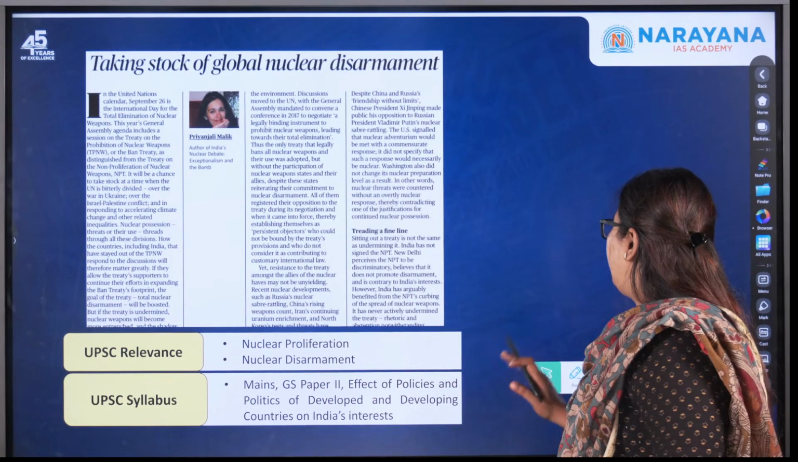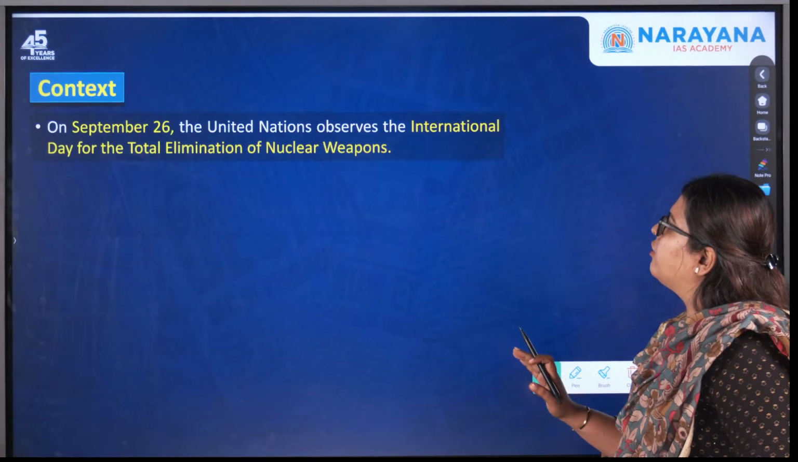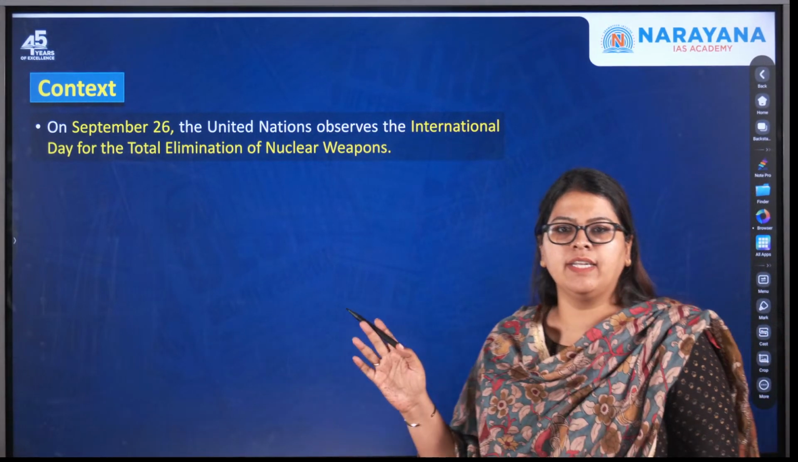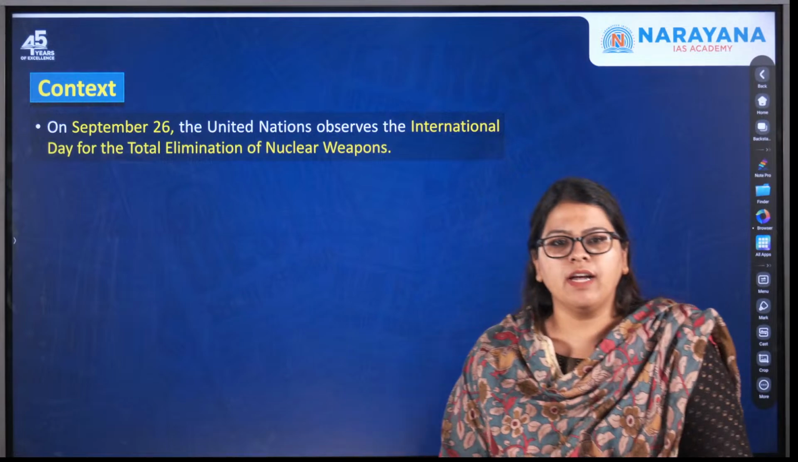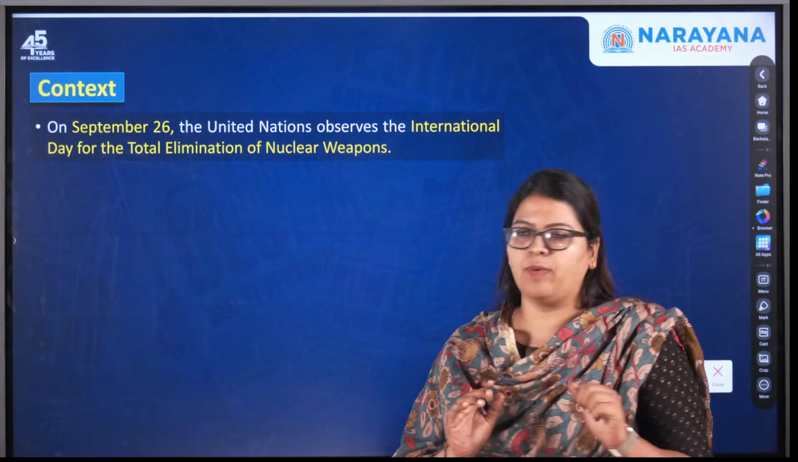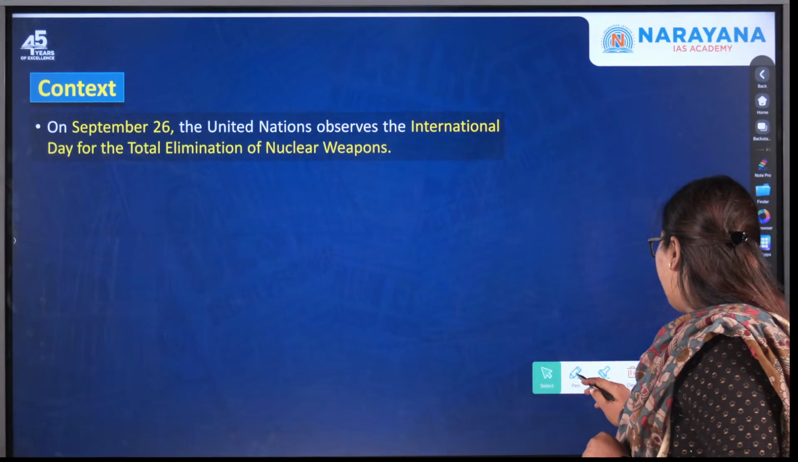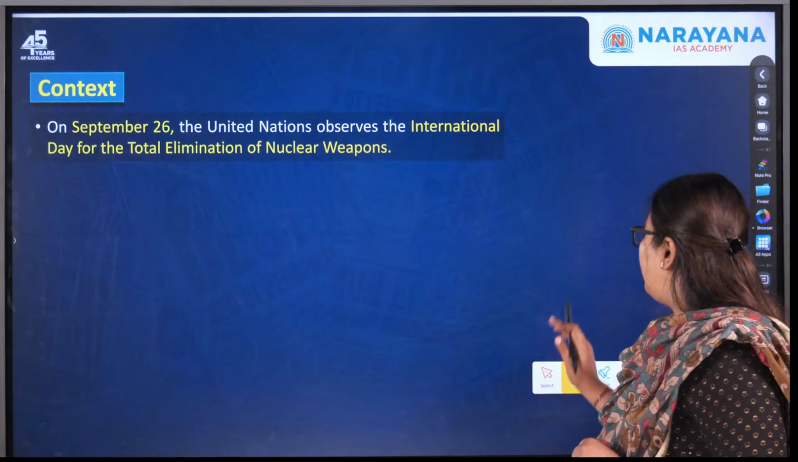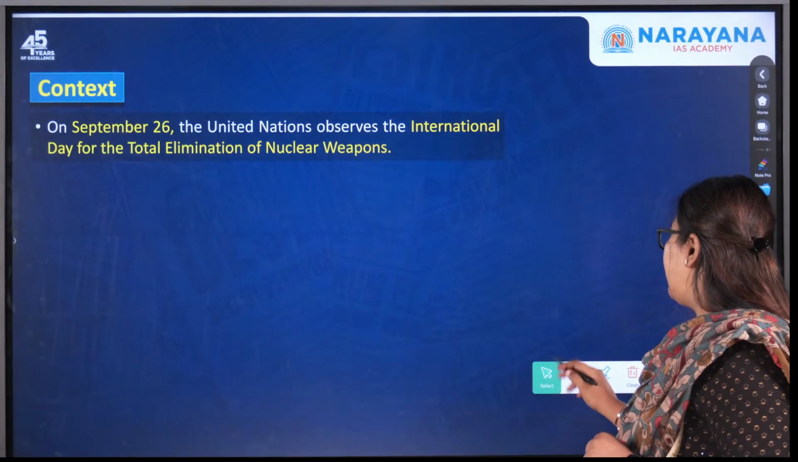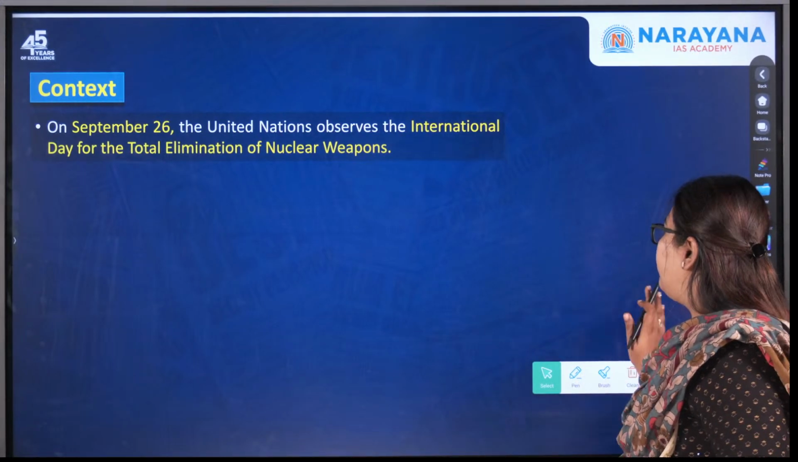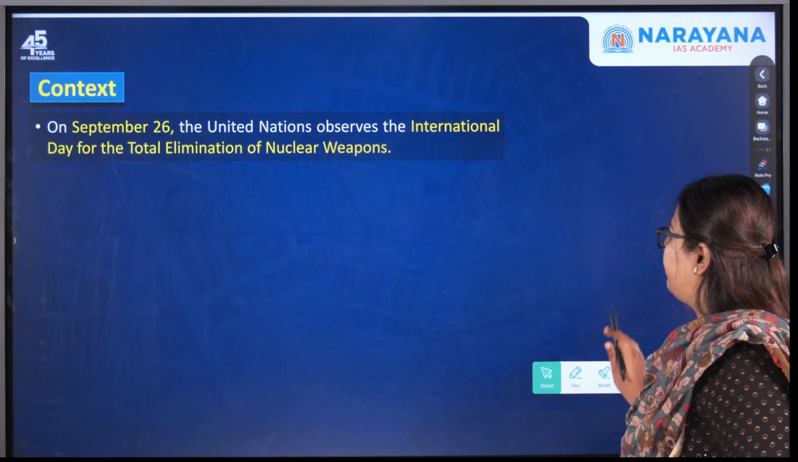the nuclear proliferation that we are talking about. Yes, so as we discussed, on September 26th, the United Nations observes the International Day for the Total Elimination of Nuclear Weapons. For this concept, first we need to understand what this concept of nuclear weapons is. Okay, so let us move forward and understand what this concept of nuclear weapons is, and then understand what this concept of nuclear proliferation is.